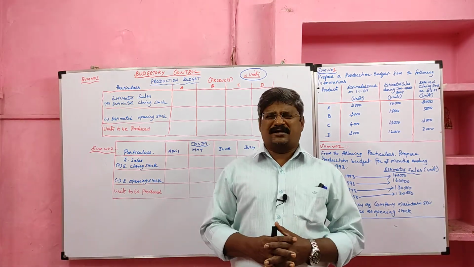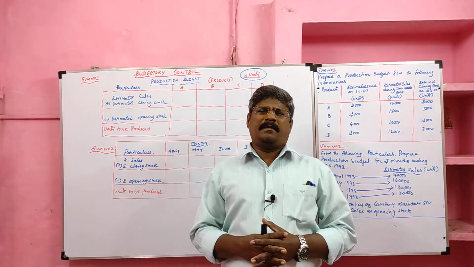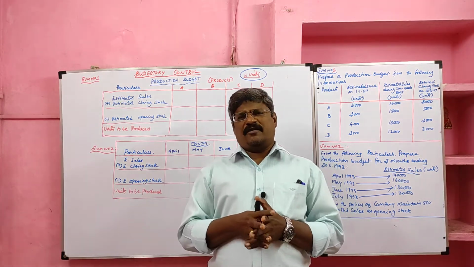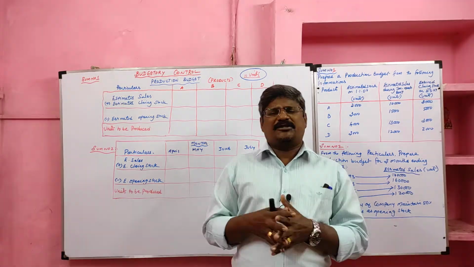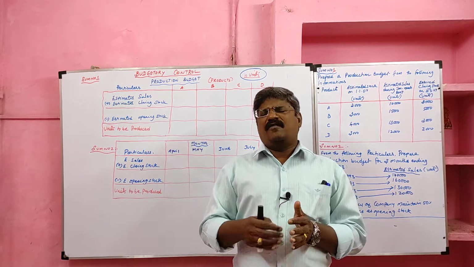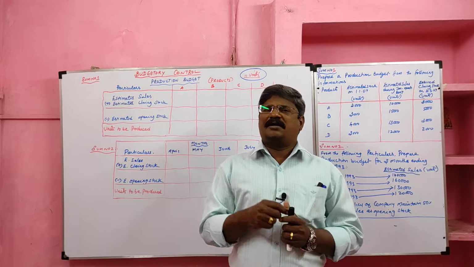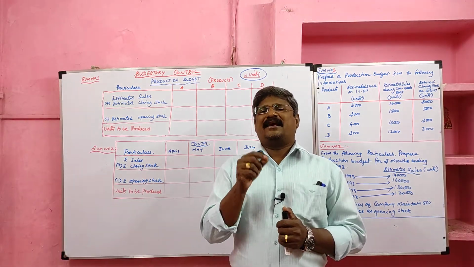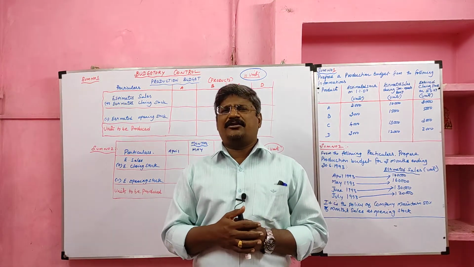What is a production budget? First we are going to learn about the production budget. The raw material or semi-finished product should be converted into the finished product. We prepare a budget for the finished product, called the production budget. We can express it in units. To prepare a production budget, we can use the following format: estimated sales plus estimated closing stock minus estimated opening stock. We'll get the answer. Today we are going to solve two problems in relation to the production budget.